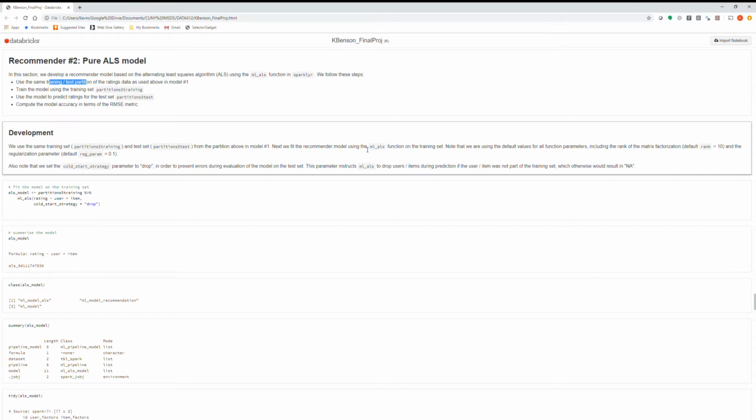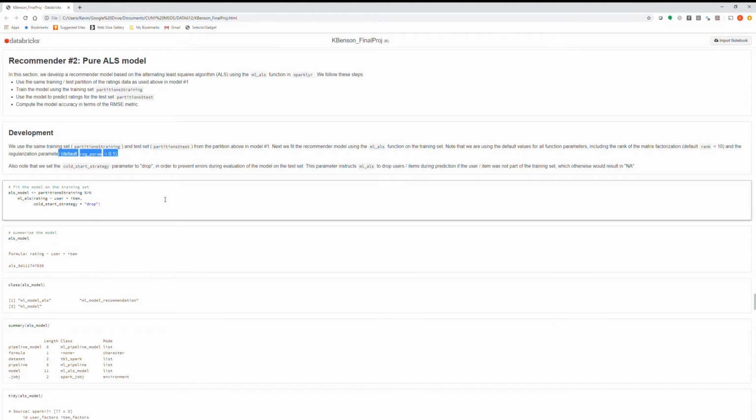One thing to point out in terms of the ml_als function in sparklyr was that I used the default values for all function parameters, and in particular the rank of the matrix factorization default value was 10, and the regularization parameter default value is 0.1. As we'll see below, we vary those values to see if there's any difference in model performance.